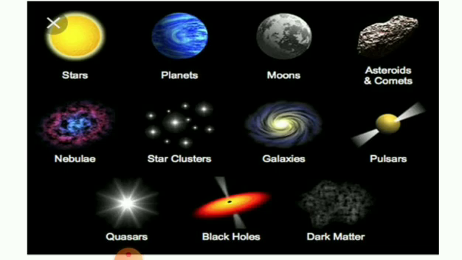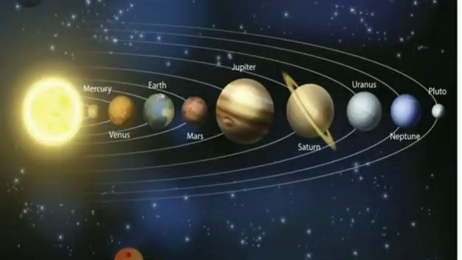Next, galaxy. A galaxy is a collection of billions of stars held together by mutual attraction. A galaxy is a combination of stars. Our sun belongs to a galaxy called the Milky Way.